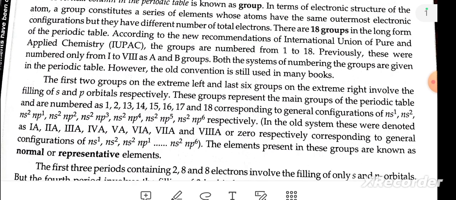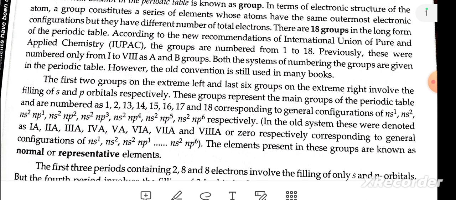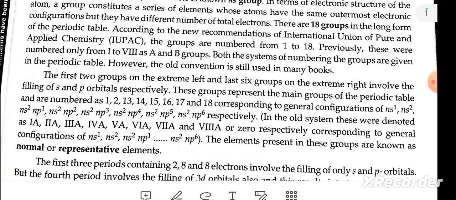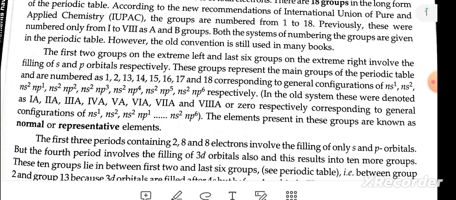According to the new recommendation of the International Union of Pure and Applied Chemistry, the groups are numbered from 1 to 18. Previously, they were numbered from 1 to 8 as A and B groups. Both systems of numbering are given in the periodic table. However, the old system is still used in many books.